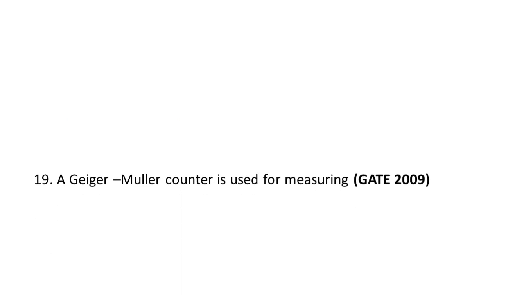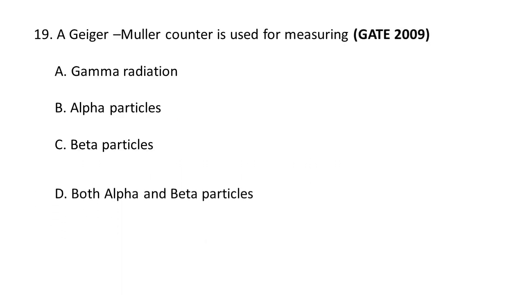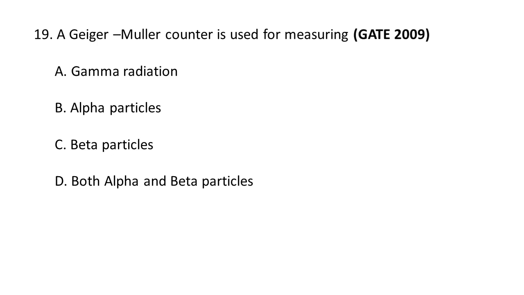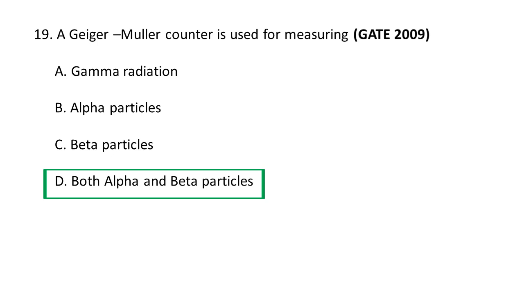Next question. A Geiger-Müller counter is used for measuring A. Gamma radiation, B. Alpha particles, C. Beta particles, D. Both alpha and beta particles. Geiger-Müller counter or GM counter is used for measuring both alpha and beta particles. This is using the ionization effect, producing a GM tube, that is known as a Geiger-Müller tube, which gives its name to the instrument. So D, both alpha and beta, is the correct option.